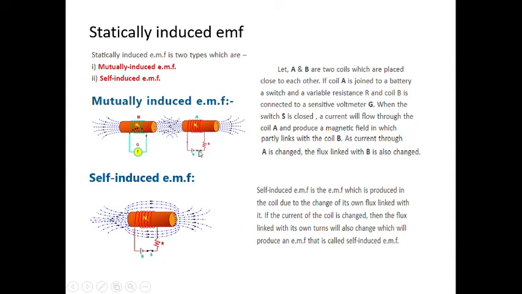When the switch is closed, a current will flow in coil A and produce a magnetic field, which will be partly linked with coil B. Whenever the current through A is changed, the flux linked with B also changes. This is mutually induced EMF.